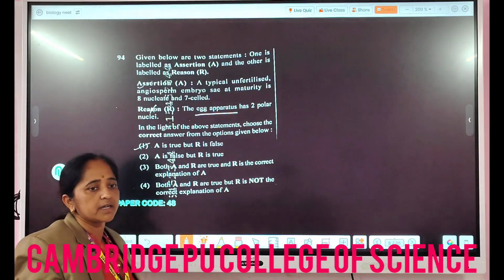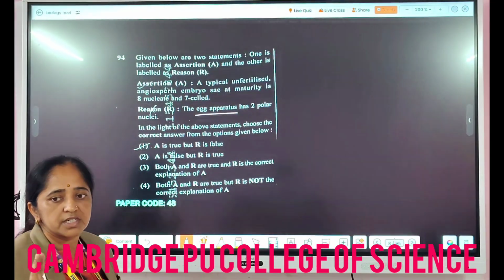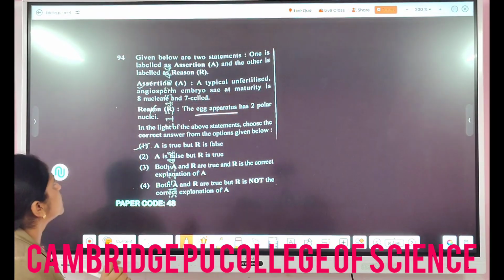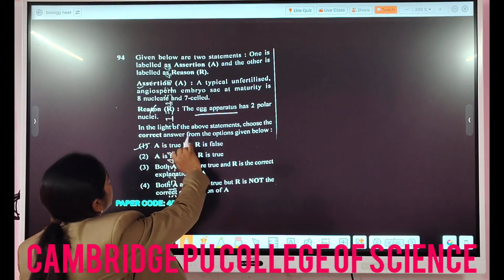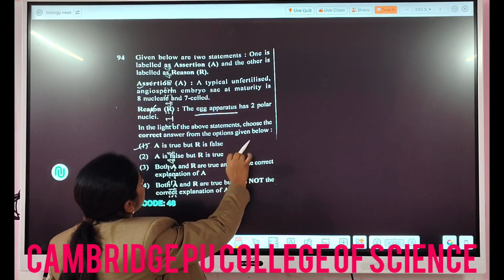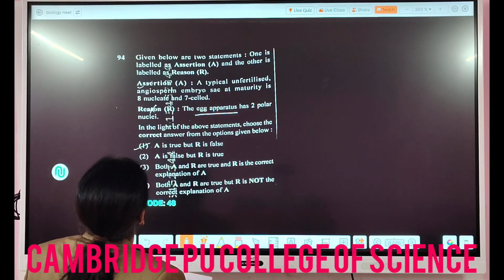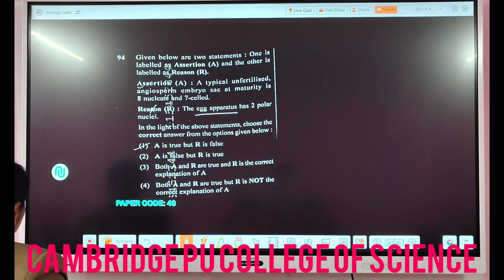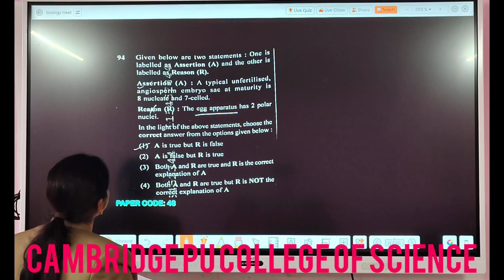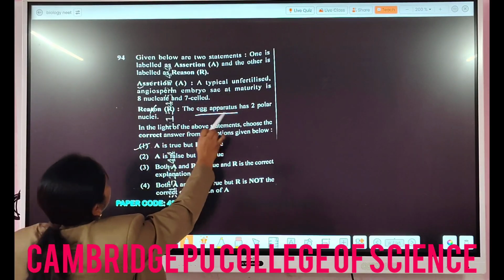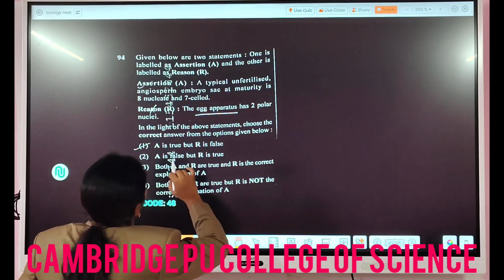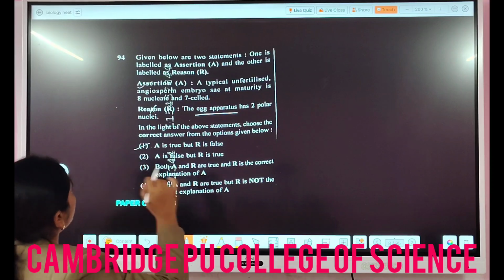No, in the egg apparatus, what is there? There will be 2 synergids and 1 egg. So, in the light of the above statement, choose the correct answer from the options given below. In this question, the reason is wrong. The statement that the egg apparatus has 2 polar nuclei is wrong. So, A is true, but the reason is false here.